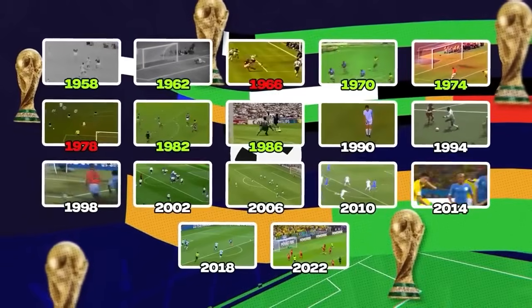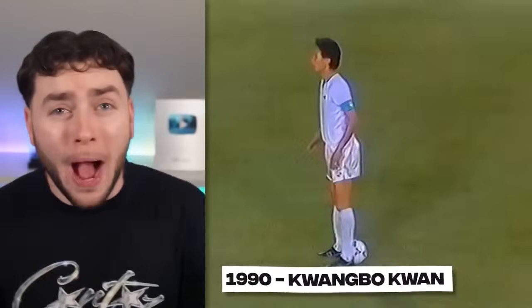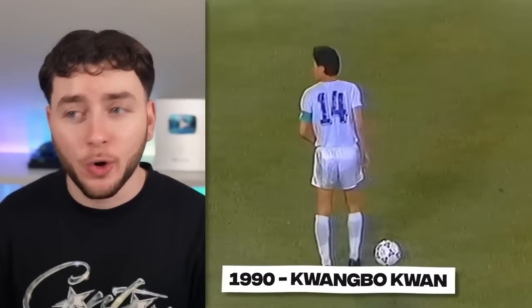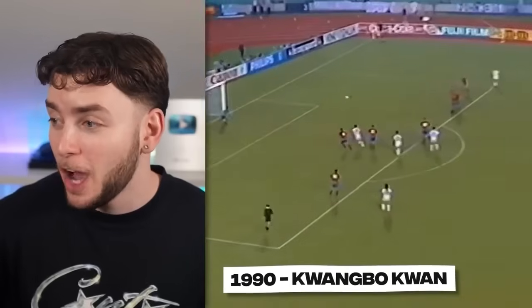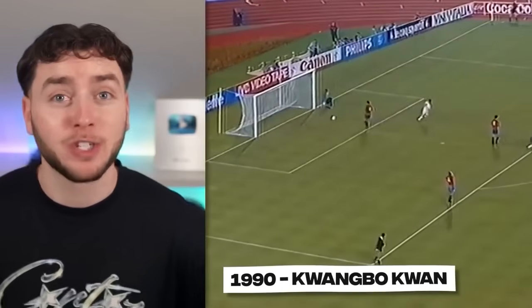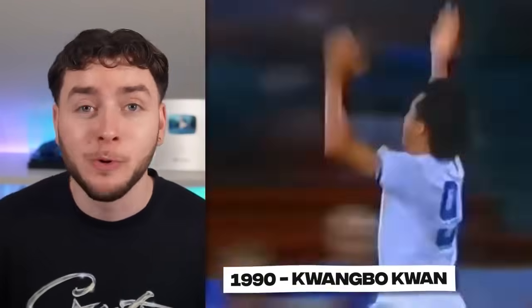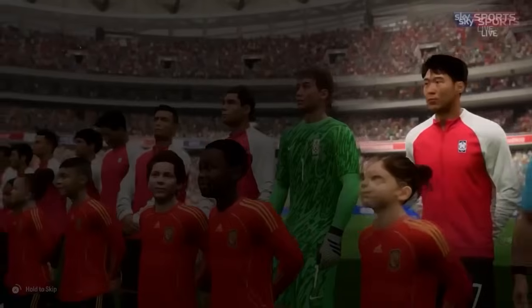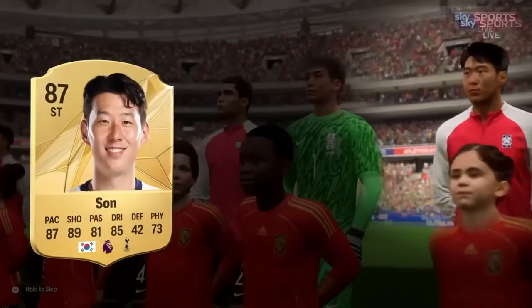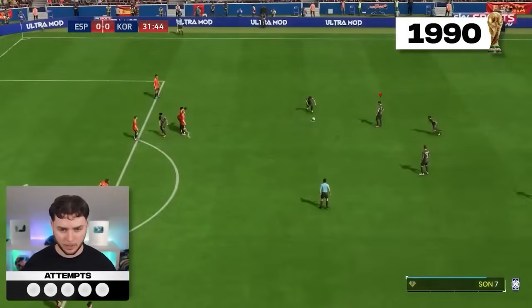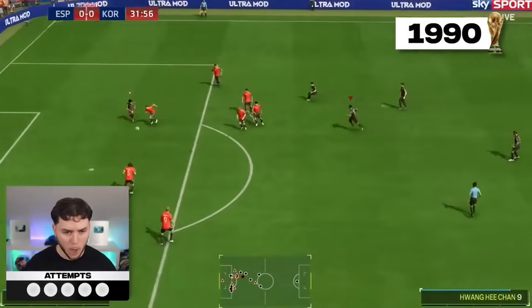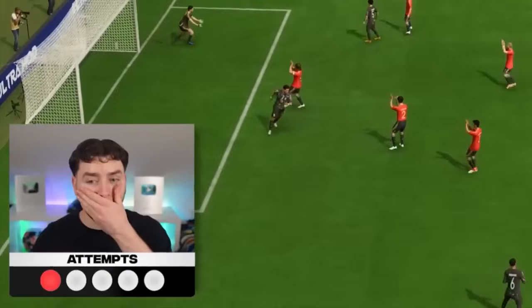And we're moving on to 1990, where Kwangbo Kwan scored this iconic free kick. Look at this, he flicks it up and absolutely smashes it near post. It was an incredible goal. So let's try and recreate it. And with Kwangbo Kwan not being on the game, I'm going to be attempting this with Son. All right, Sonny boy. Boom. Oh my god. I don't know who took that shot, but it was close.